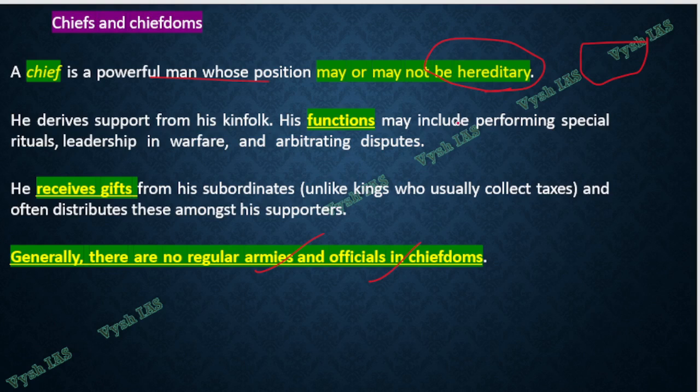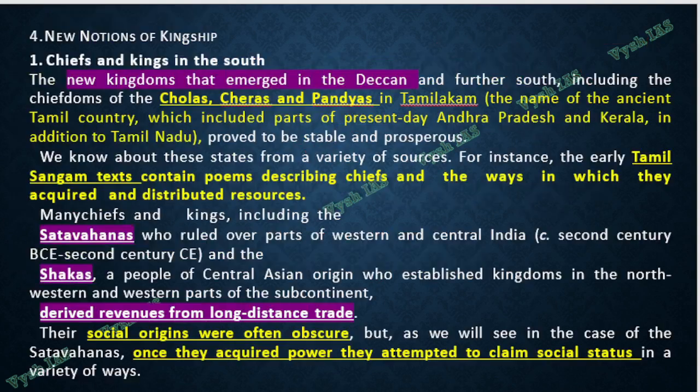His functions include performing the special rituals, leadership in warfare, and settling disputes. And he will get a lot of gifts from his subordinates. Meaning, a king will collect taxes, but this guy will keep getting gifts from his supporters and his subordinates. So chiefdom is a totally different concept, and many chiefdoms started coming up in the parallel time of kingdoms.